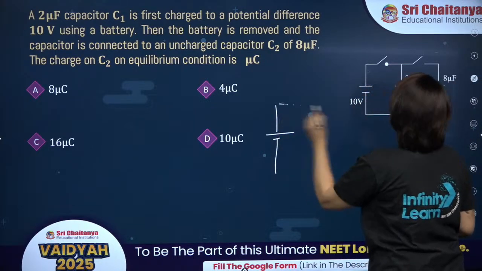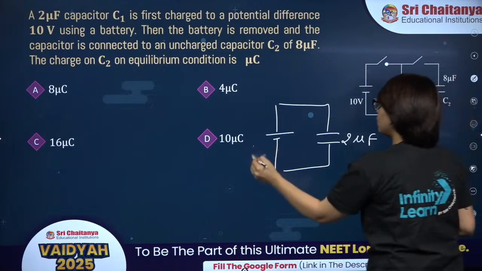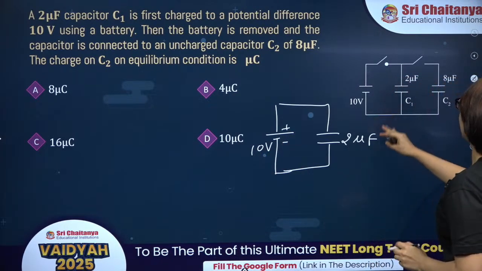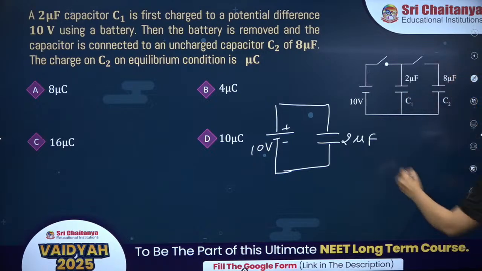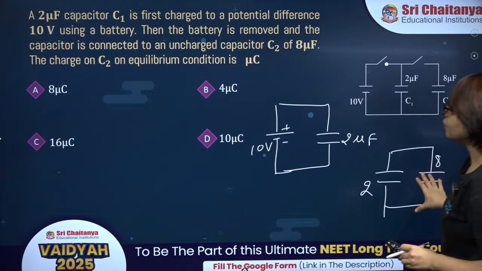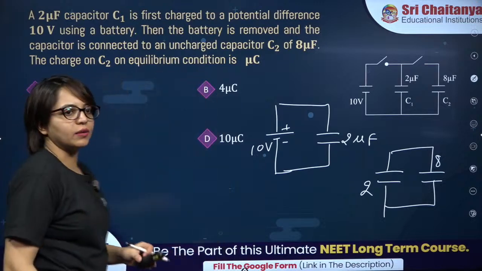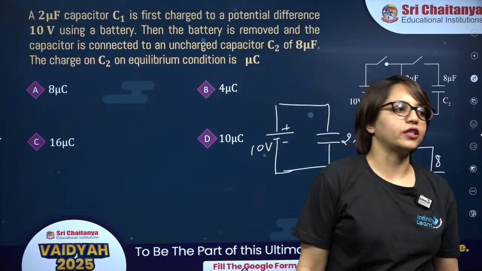We are charging 2 microfarad using 10 volt battery over here, and the battery is removed, and now this 2 microfarad is connected with uncharged 8 microfarad like this. 2 and this is 8. We have to find what is the charge on C2 on equilibrium condition?